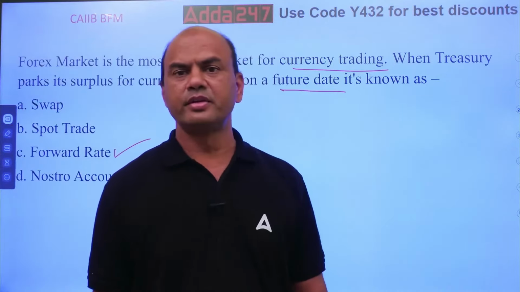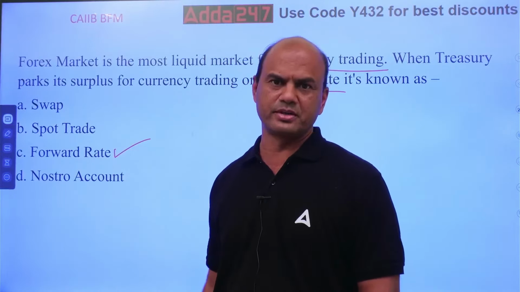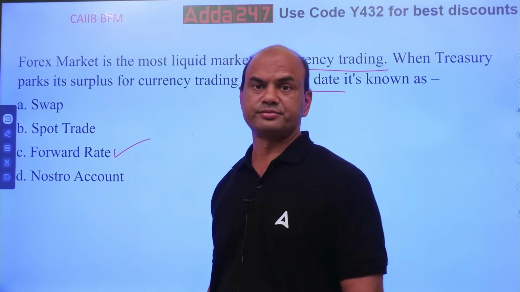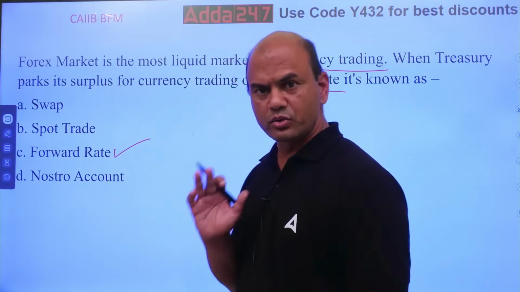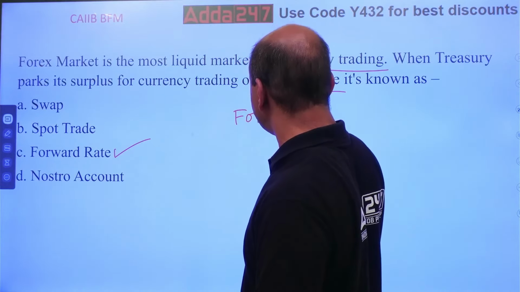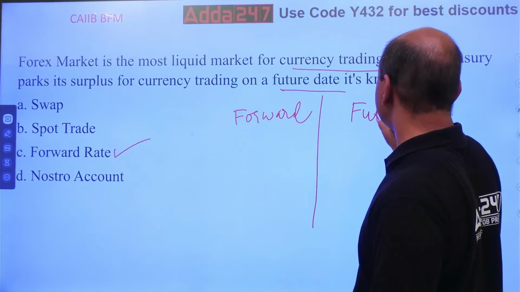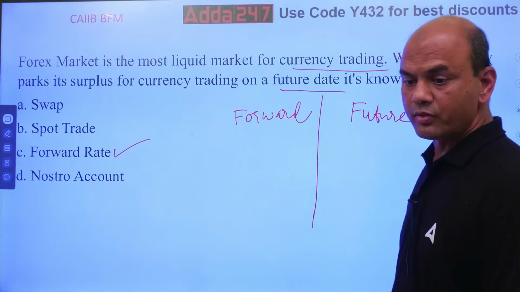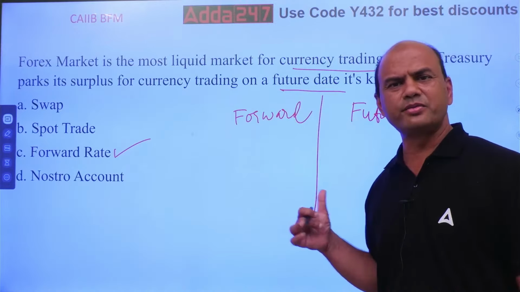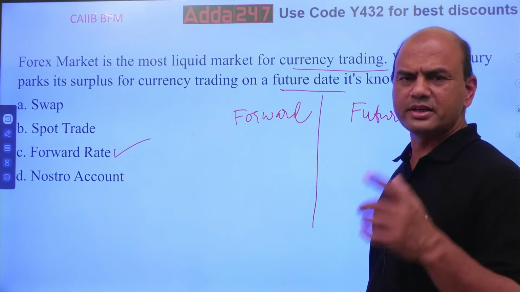Kindly note, these are the types of, you can call it a type of derivative instrument, where you try to minimize the risk. Now look at this, there are two types. One is forward, and similar to that, there is something called as future. Forward and future, they are almost similar. You might be hearing these words many times, forward, future. They are similar, only slight difference is there.